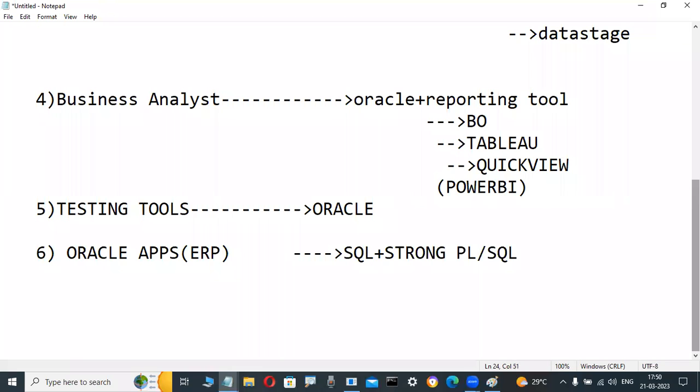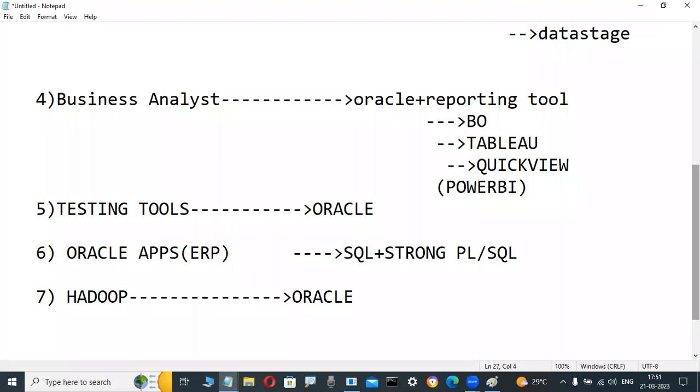They have an idea of some functional modules, AP or GL, HRMS, so many modules, and strong PL/SQL knowledge is required. Those persons are interested to learn the Oracle course. Not only that, some fellows are interested to work in big data, that is Hadoop. In that case also, some basic database knowledge is required, and those persons are also interested to learn Oracle.